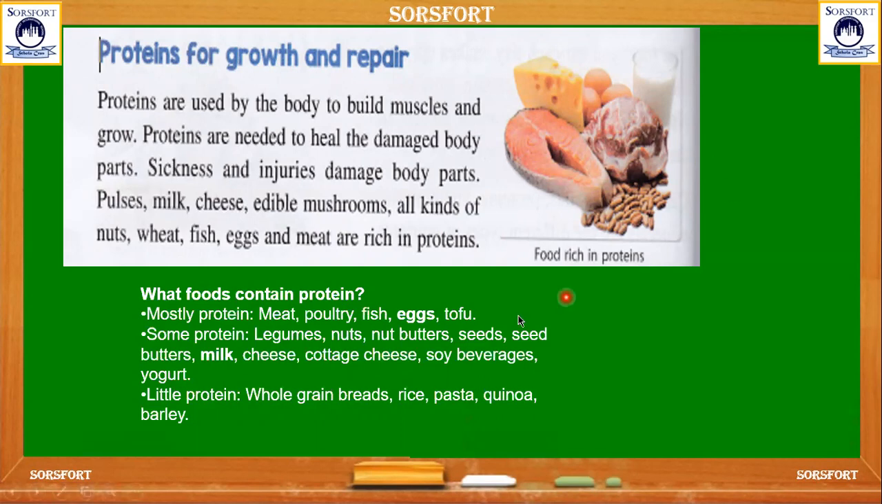These are the foods which contain proteins: mostly proteins are found in meat, poultry, fish, eggs and tofu. Some protein content we find in legumes, nuts, nut butters, seeds and seed butters, milk, cheese, cottage cheese, soya beverages, and yogurt. And a smaller quantity of protein is found in foods like whole grain breads, rice, pasta, quinoa, and barley.